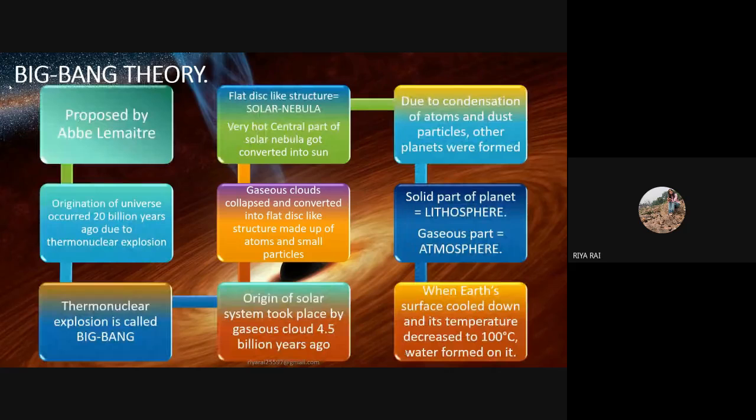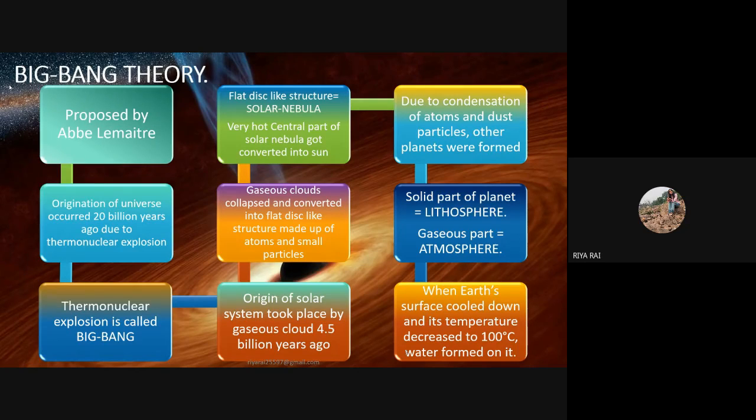The Big Bang theory was proposed by Abel Lemaitre. The origination of the universe occurred approximately 20 billion years ago due to a thermonuclear explosion. A thermonuclear explosion produces blast, light, heat, and a varying amount of fallout. And this thermonuclear explosion is called the Big Bang theory.